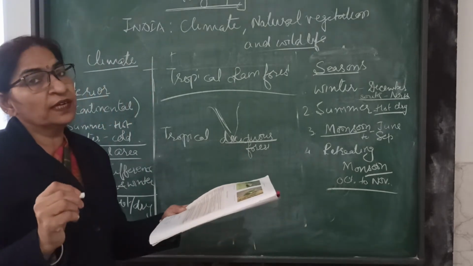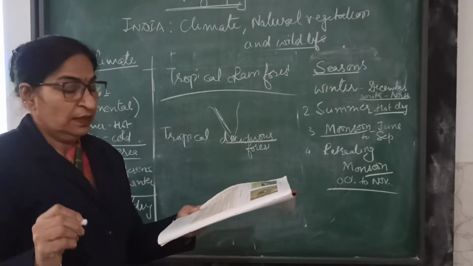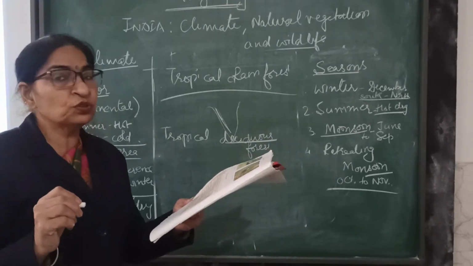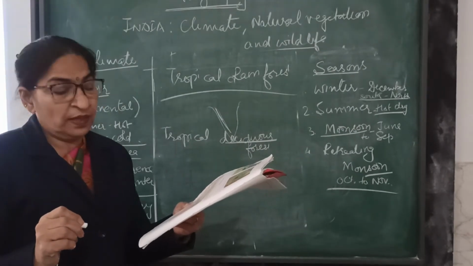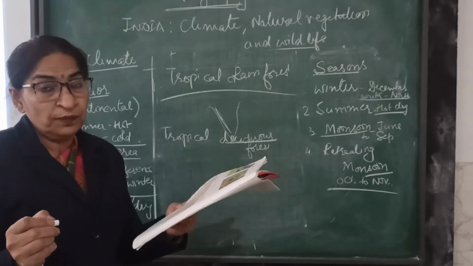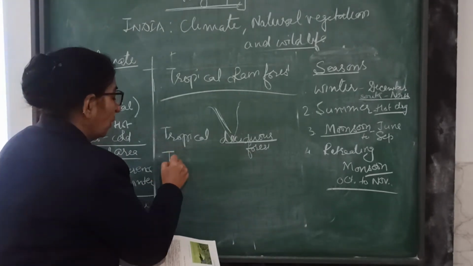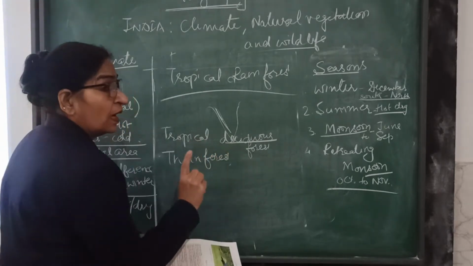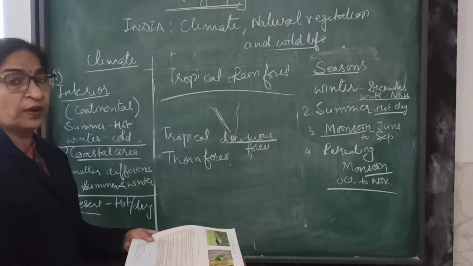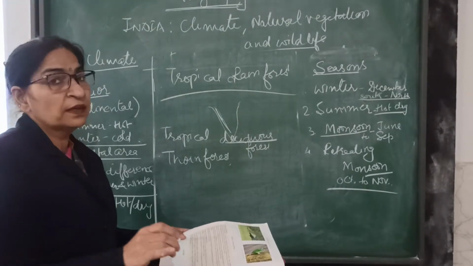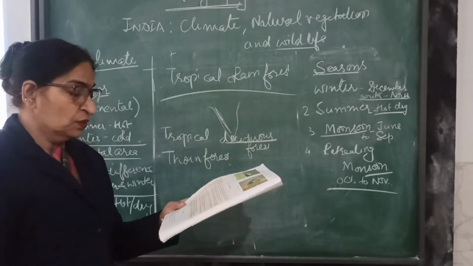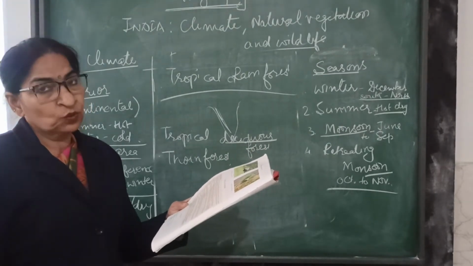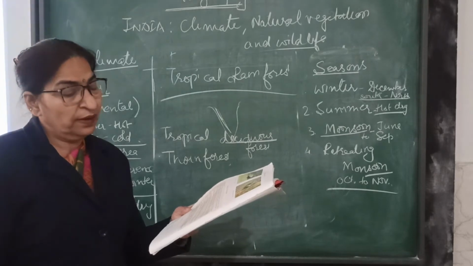By the name itself we will come to know what deciduous is: trees which shed their leaves once in a year. These trees are also known as monsoon forest. Definitely they are found in areas with moderate or heavy rainfall. And next we go with the thorn forest. By the name itself we will come to know that these are the forests found nearby deserted areas, in the arid region of Rajasthan, Gujarat, Punjab and Haryana.